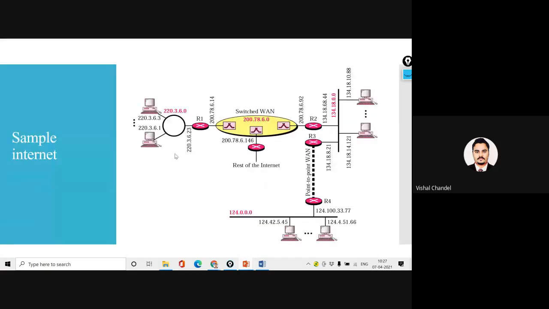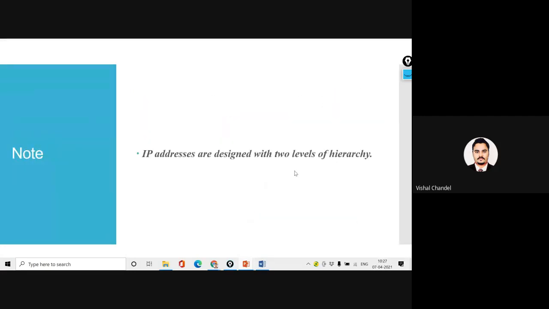So why was I showing this diagram? Because I was trying to explain that IP addresses are designed with a two level hierarchy. Okay, so we have hierarchy systems.